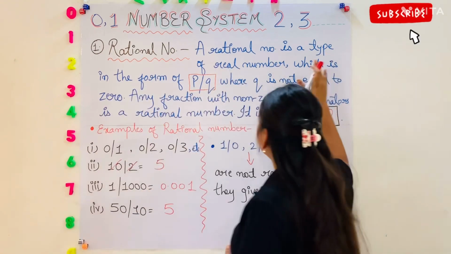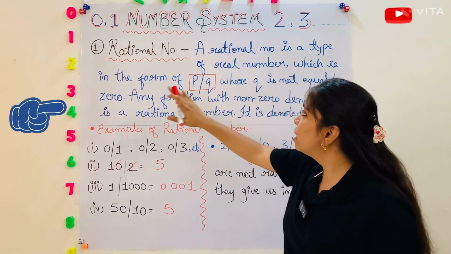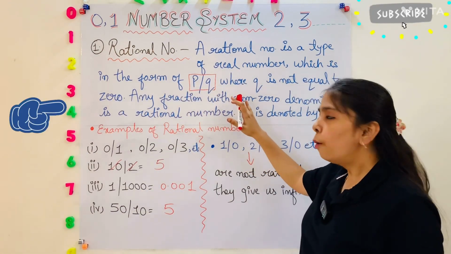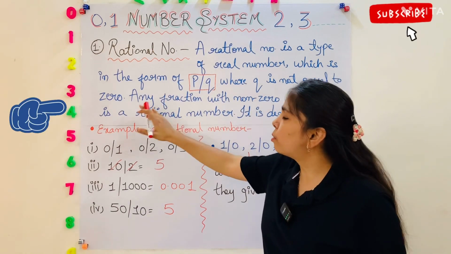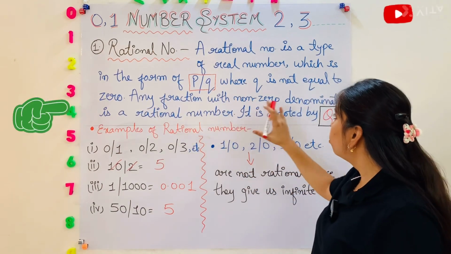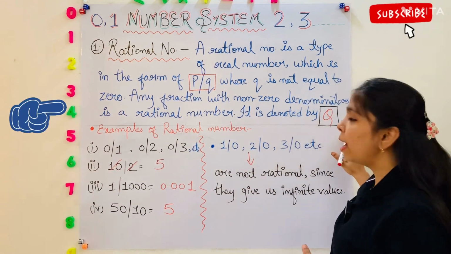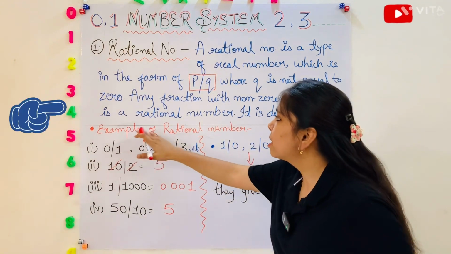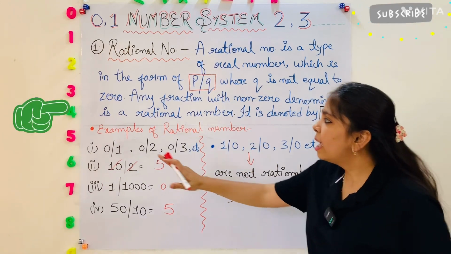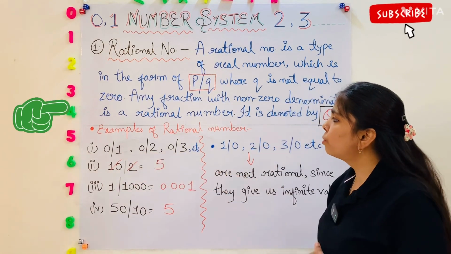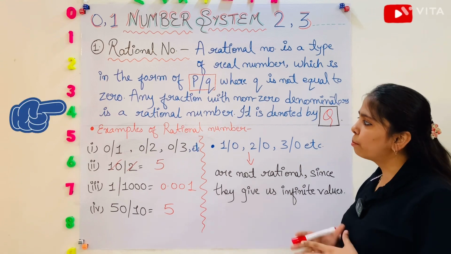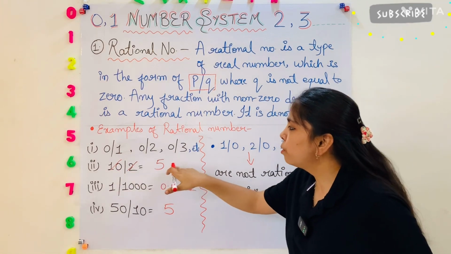A rational number is a type of real number which is in the form of p by q, where q is not equal to 0. Any fraction with non-zero denominator is a rational number. It is denoted by Q. So let's see some examples of rational number, like 0 by 1, 0 by 2, 0 by 3 etc. are examples of rational numbers, and 10 by 2 is equal to 5.